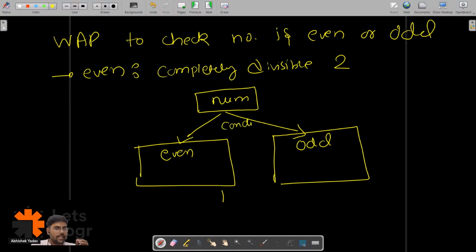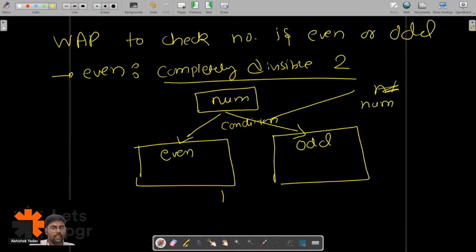And what is that condition? I have to check whether the number is completely divisible by 2 or not. How can I tell the system? I'm getting the answer from the audience: num modulo 2 is equal to 0.